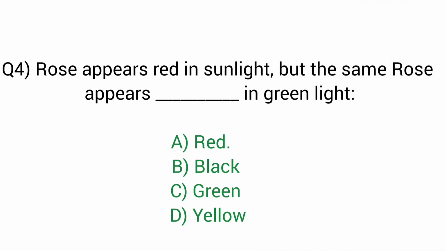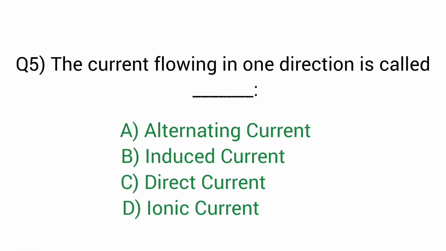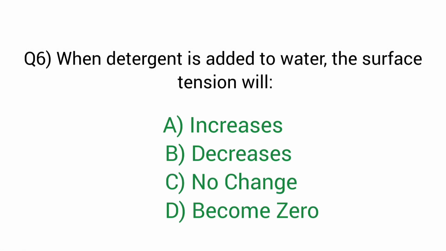Question number 4. A rose appears red in sunlight, but the same rose appears in green light. Right answer option B, black. Question number 5. The current flowing in one direction is called. Right answer option C, direct current. Question number 6. When detergent is added to water, the surface tension will. Right answer option B, decreases.